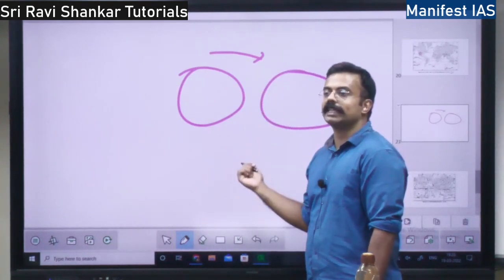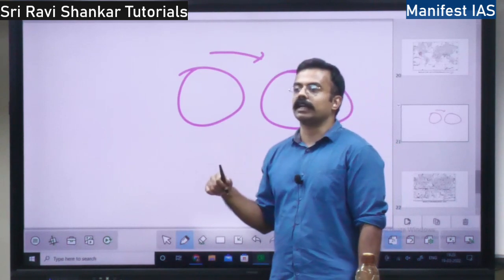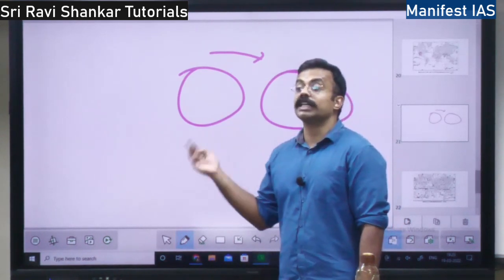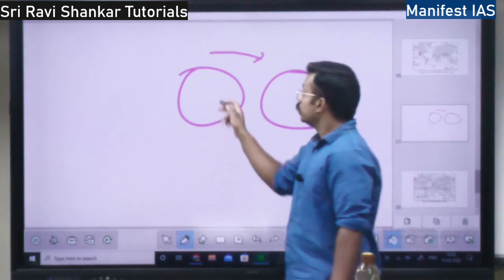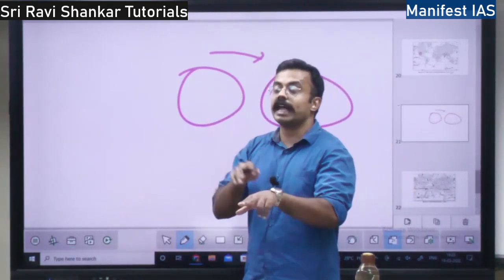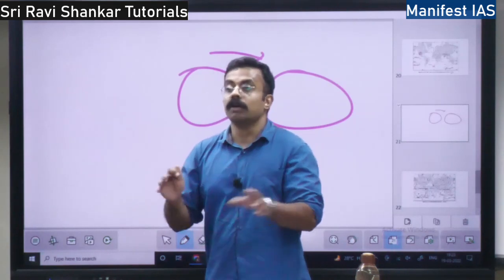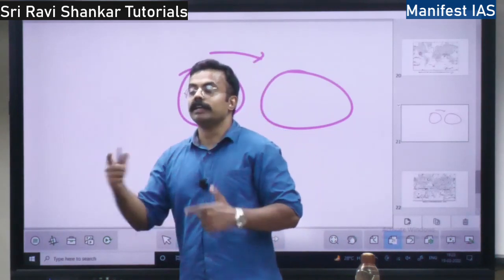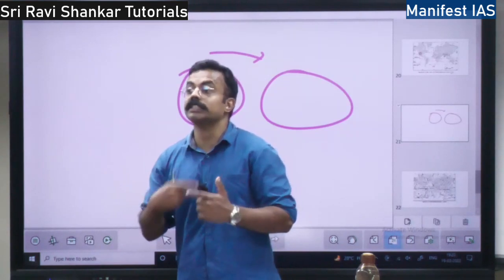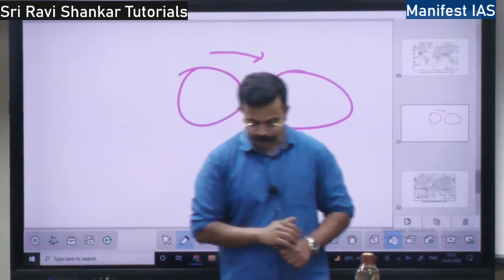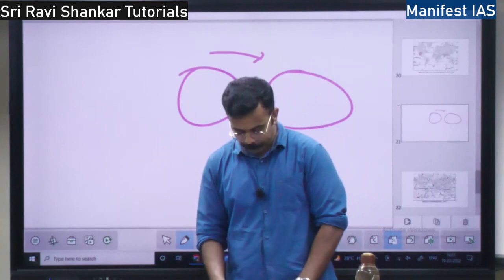Both of these things are determined by the pressure. The air moves from high pressure area to low pressure area, so direction is determined. If the difference is more, velocity is more.